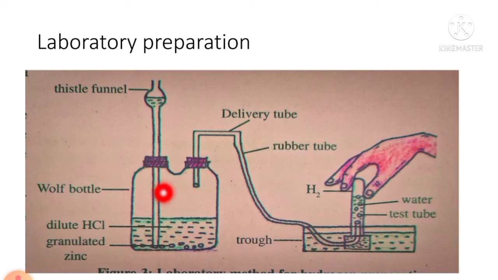Here you can see there are 2 outlets. ठीक है, one is for Thistle funnel and the second one is arranged for delivery tube with rubber. This is a delivery tube made up of glass and this is the rubber tube by which hydrogen gas is collected in the trough. यहाँ पर water हम लेते हैं, water में hydrogen gas is not miscible, mix नहीं होती, dissolve नहीं होती. That's why ये यहाँ ऊपर टेस्ट ट्यूब के ये खाली जगह पे हाइड्रोजन गैस कलेक्ट होती जाती है. So this is the whole arrangement for the preparation of hydrogen.